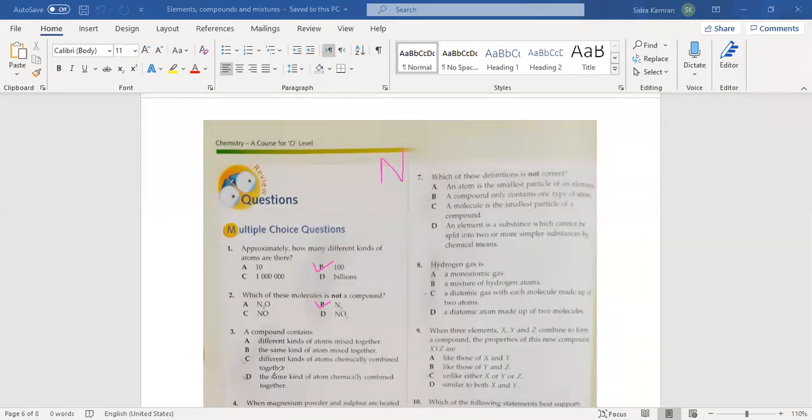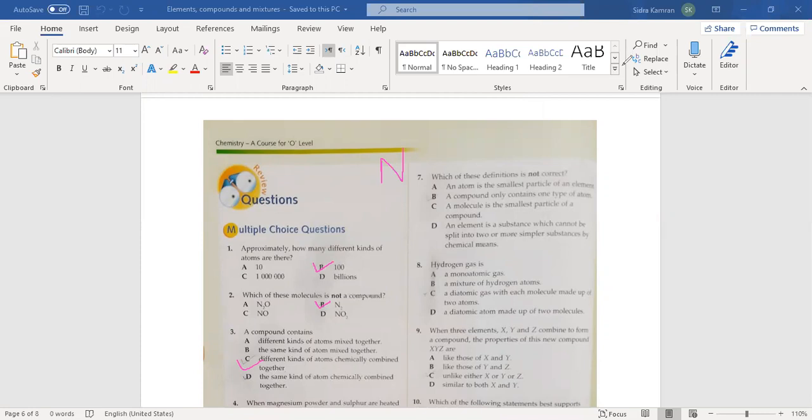Okay, next: a compound contains different kinds of atoms chemically combined together. Yes, option C, different kinds of atoms chemically combined together. The correct answer is C. In a compound, different atoms are chemically combined together.